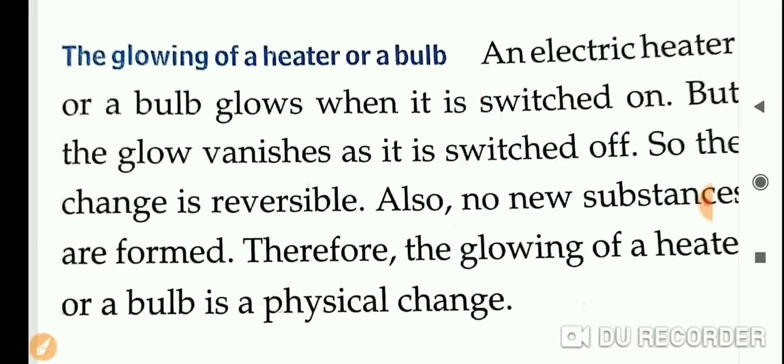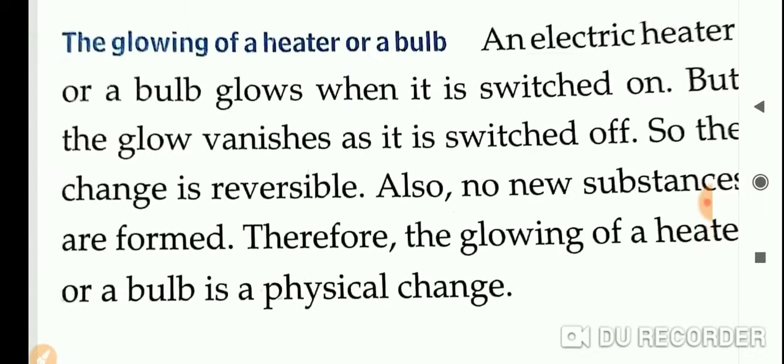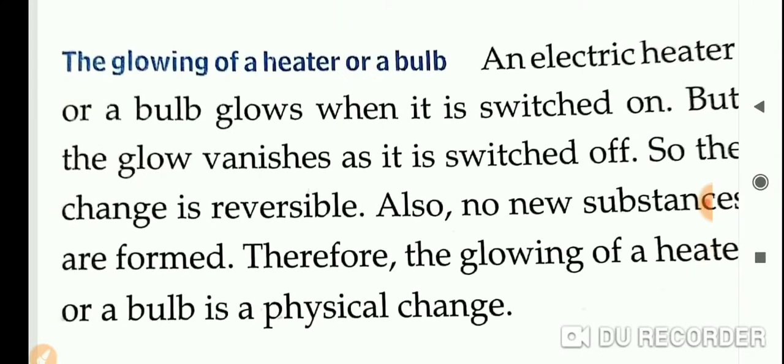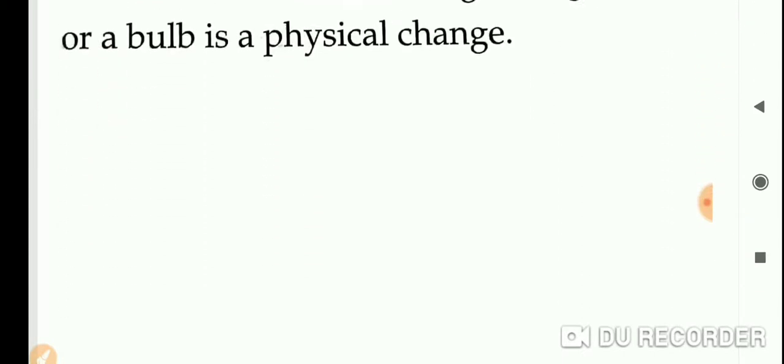Another example, an electric bulb. The substances in that bulb, the glass and the tungsten wire, are not changing. It only produces light. When we turn it off also, the substances present in the electric bulb are not changing. So we can say the glowing of a heater or a bulb is an example of physical change.